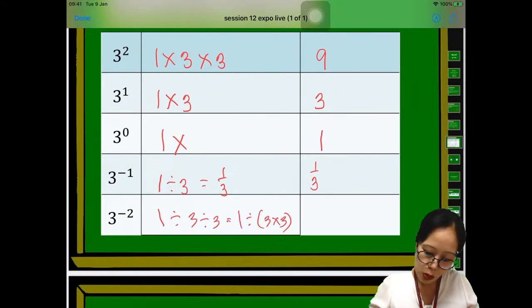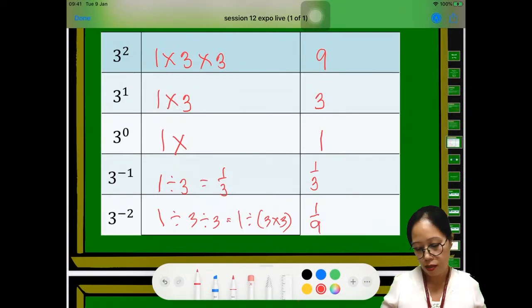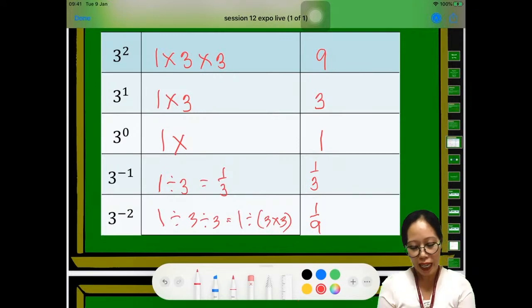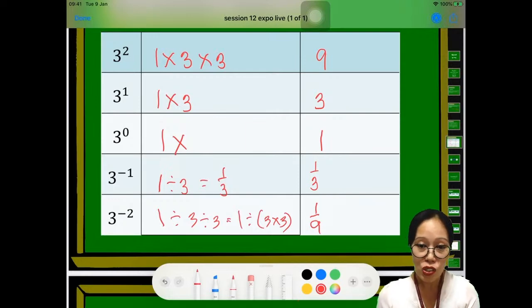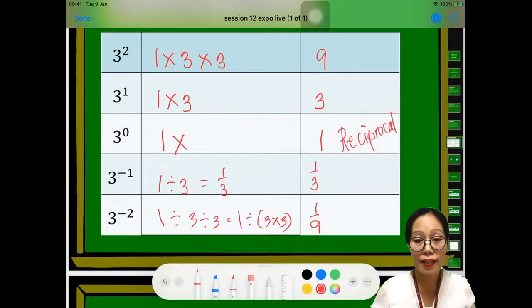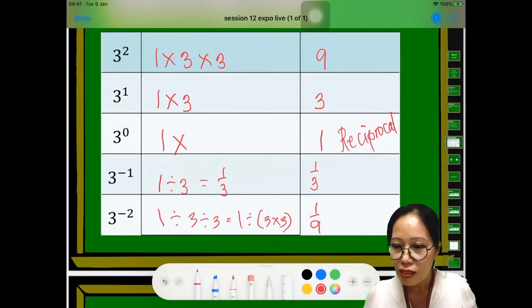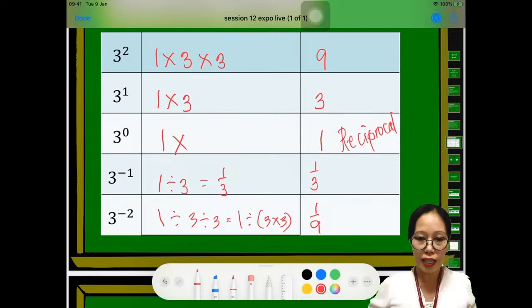So we can write this as 1 over 3 times 3 is 9. Oh, it's my first time to write like this. Sorry about my penmanship. Okay, so we have 1 over 9 for 3 raised to -2. Now we have this so-called reciprocal for a negative exponent. You know what is reciprocal, right? Do you have idea about reciprocal? Come on. Reciprocal is actually what?